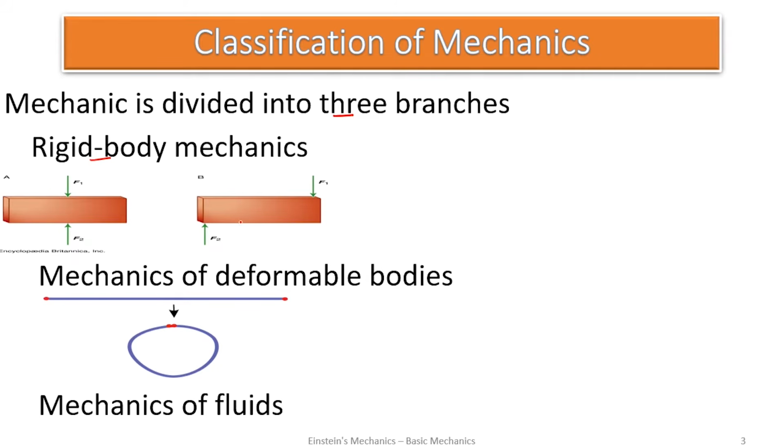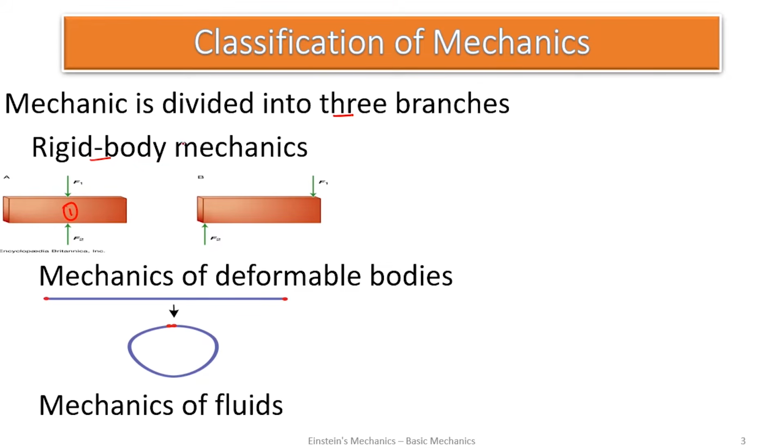Let's bring it physically. This is a bar. So this is bar 1. And we are applying forces F1 and F2, a compressive force. We are trying to compress this bar to reduce its length or the width.